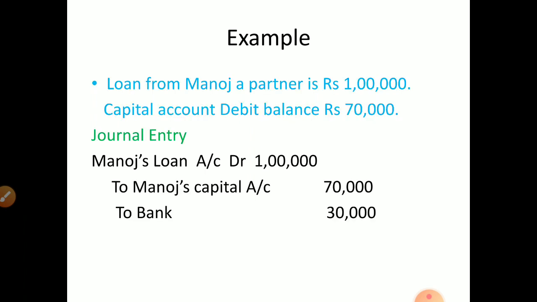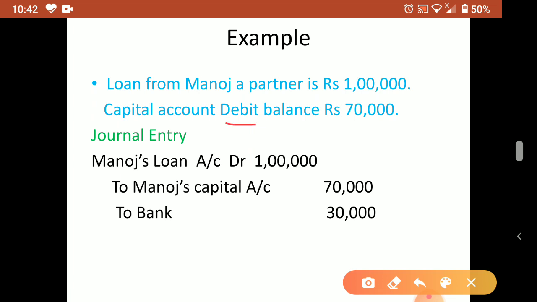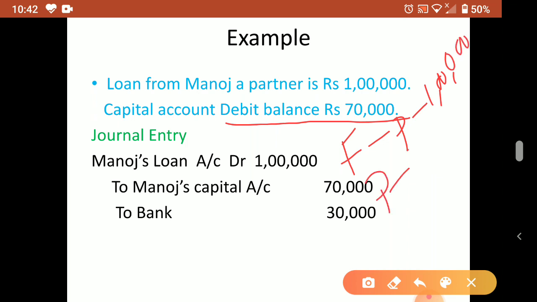Now next, loan from Manoj, a partner, is rupees 1 lakh. Loan from the partner is how much? 1 lakh. Capital account shows a debit balance of 70,000. Now the capital balance is a debit balance. So debit balance means what? The partner has a shortage of money in his account of rupees 70,000, which means the partner has to give it to the firm. Now look, the firm has to give the partner how much? 1 lakh. The firm has to give the partner 1 lakh, but the partner has to give the firm 70,000.